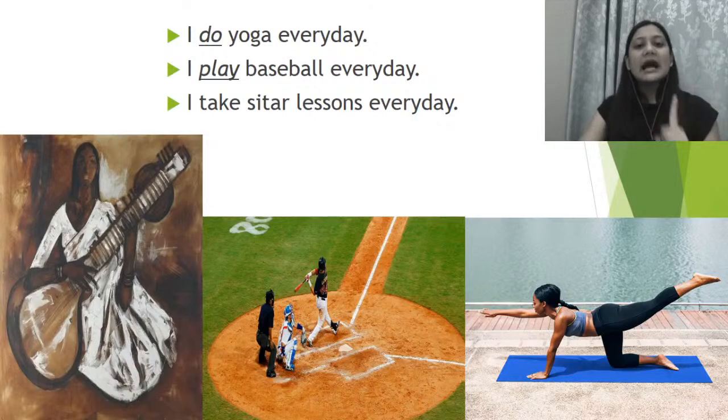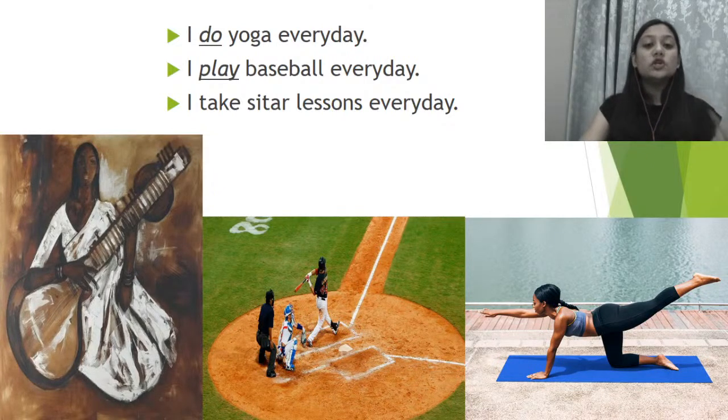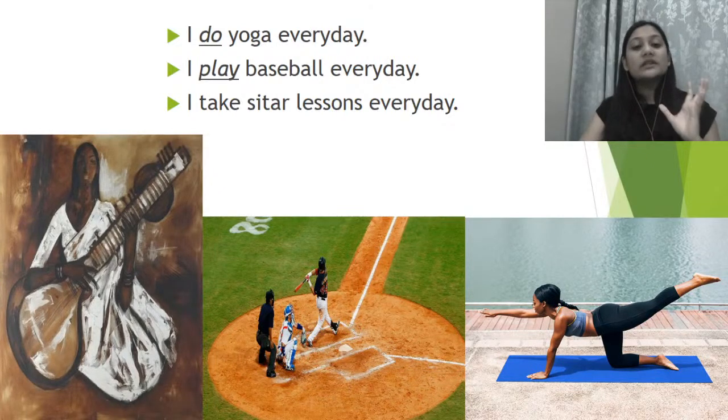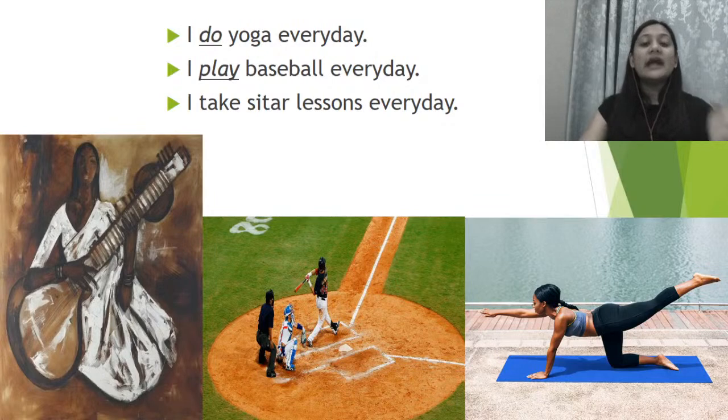All right? I do yoga every day. Right? So, this person is saying that I do yoga every day. So, without a failed attempt, this person performs yoga. Right? So, this is a regular happening. This is an activity which is taking place every day, right? I play baseball every day. So this is again an activity which you are doing every day without a failed attempt.